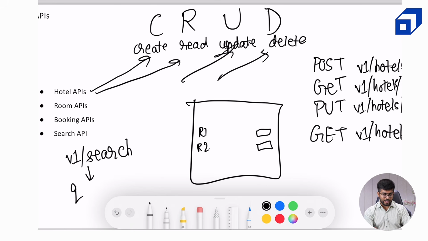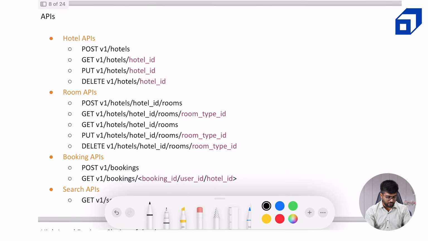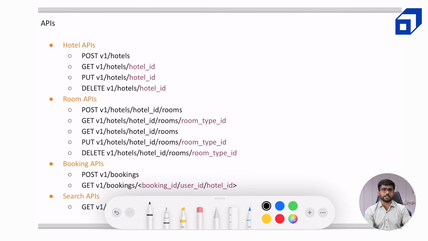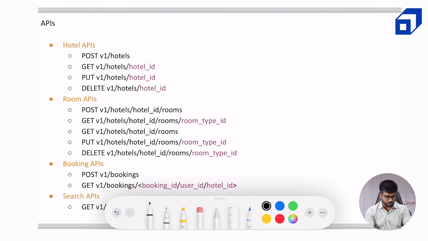Now let's take a look at, I know my handwriting is not good, let's take a look at all the APIs under the same hood so that we have clarity of what we are doing in our system. As mentioned, for the hotel APIs, based on the hotel ID, we have read, update, delete, and create is a generic API. The hotel ID is created by the system itself whenever a create order is placed. Now if you carefully notice, in the room APIs, there are two types of GET calls. The first one being a GET call based on a particular room type ID, and the second one being a list call actually. So based on the hotel ID, all the rooms in the particular hotel should be listed to the user.